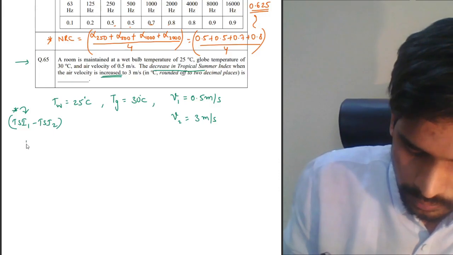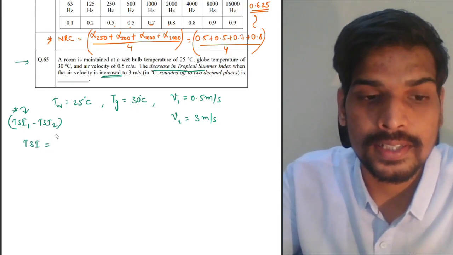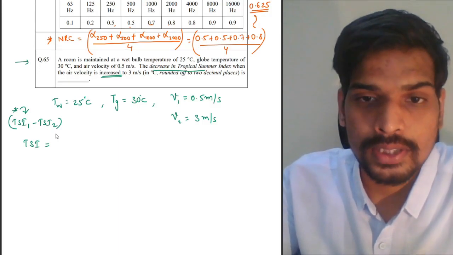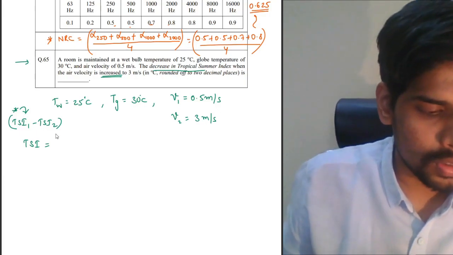To answer this, you should know the formula for tropical summer index. Tropical summer index is measured in degrees centigrade. The formula is given in NBC 2016 volume 2 part 8 under the climatology part.